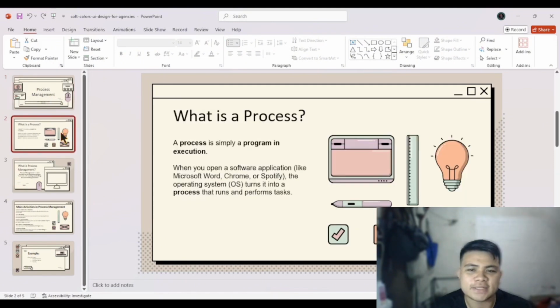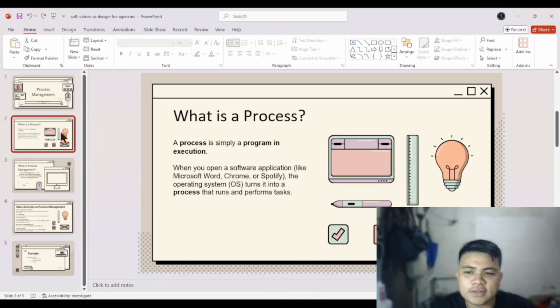First slide. What is a process? A process is simply a program in execution. When you open a software application like Microsoft Word, Chrome, or Spotify, the operating system (OS) turns it into a process that runs and performs tasks. Each process has program code, data, and resources like CPU time, memory, files, and input-output devices.